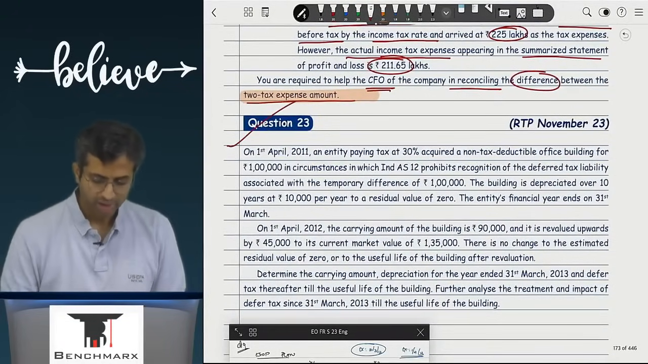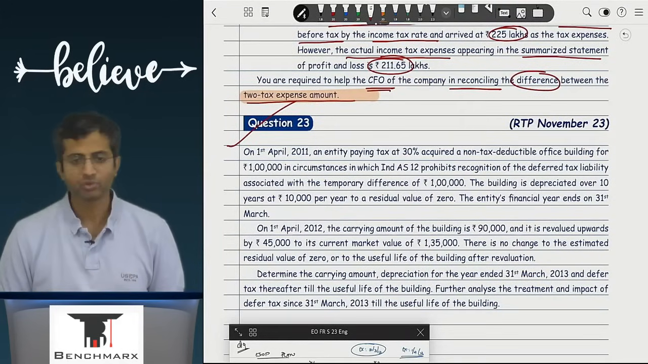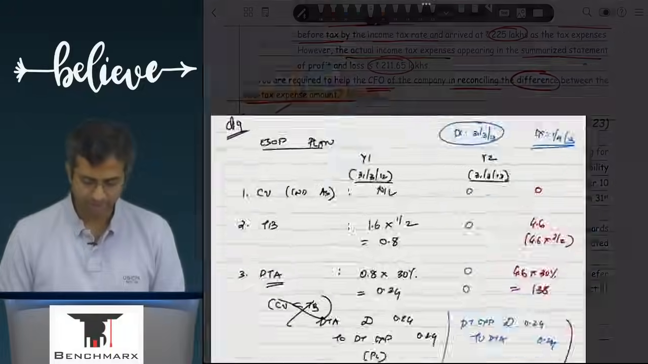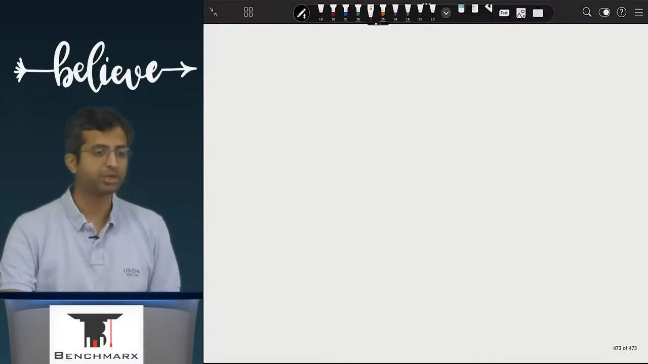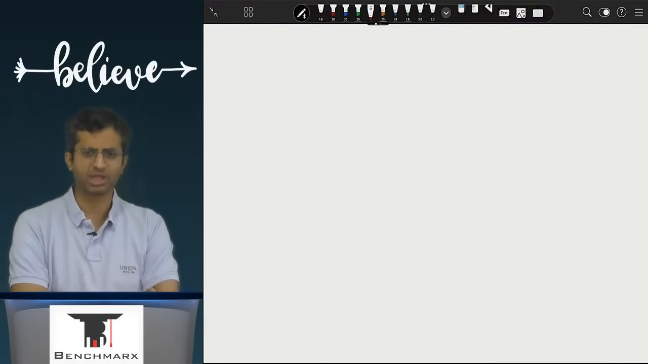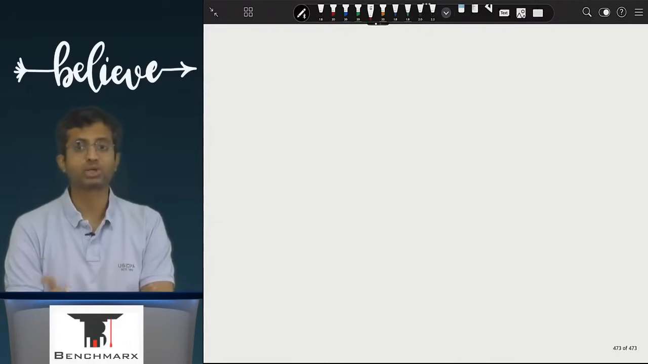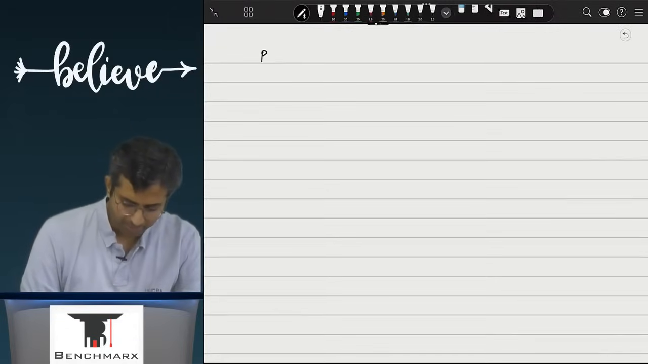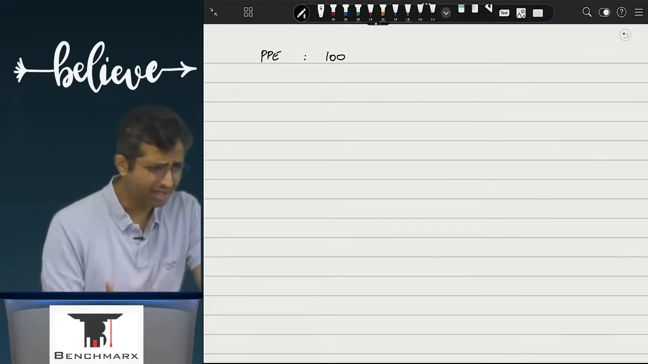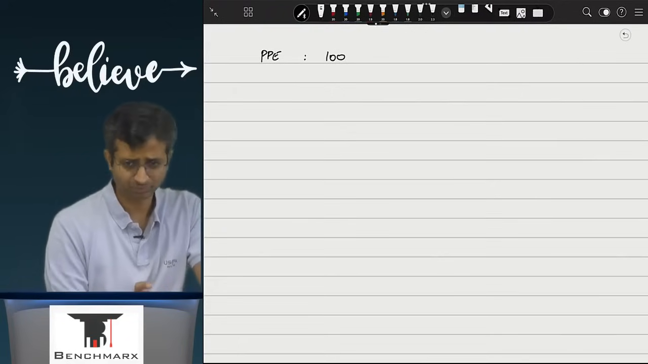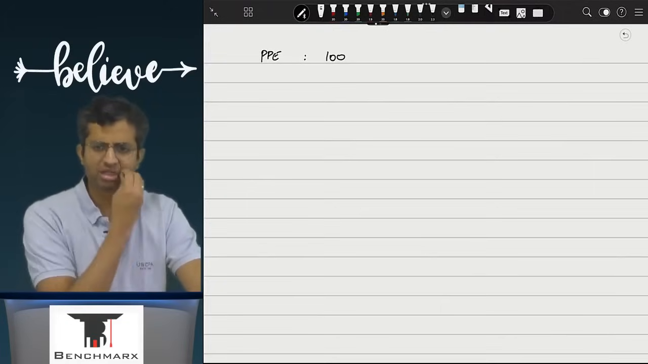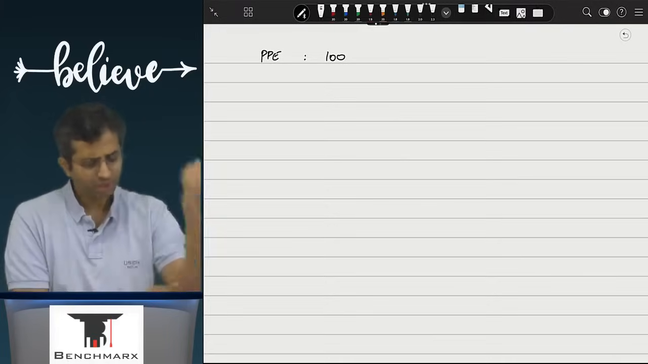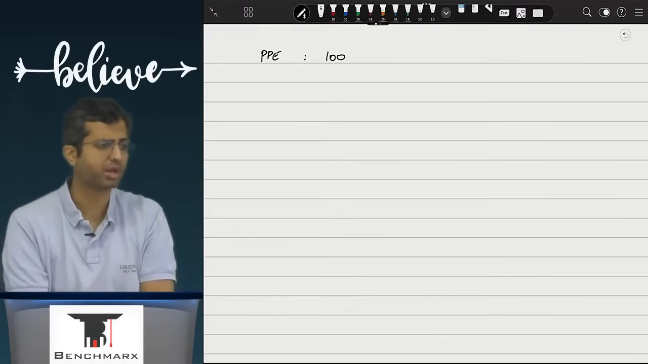Okay. Next you go to question number 23. This is a slightly different question, okay. Over here what will happen is, you will acquire a PPE and for example for that PPE there will be no tax impact. For example, it is like saying that you buy a PPE for 100 rupees. Ideally on this 100 rupees, books will give you deduction in the form of depreciation. Income tax will also give you deduction in the form of depreciation.